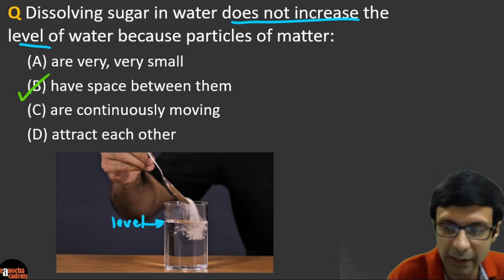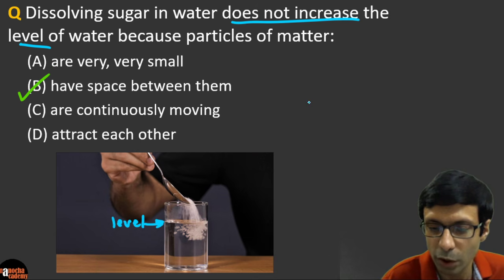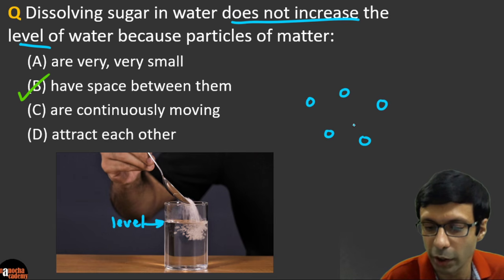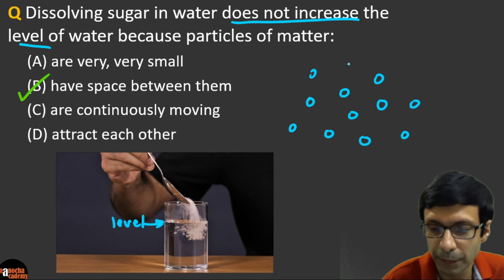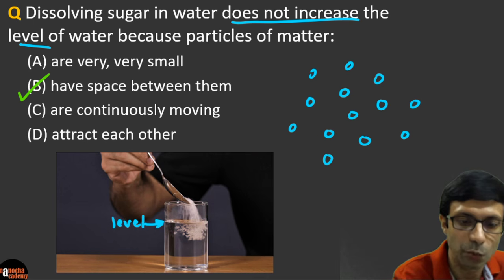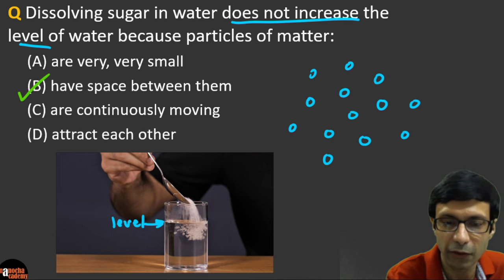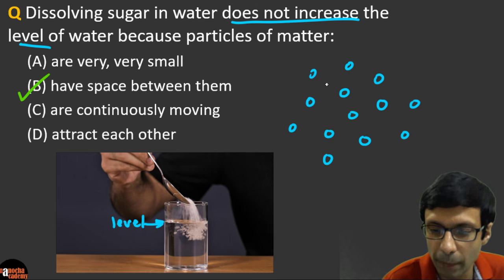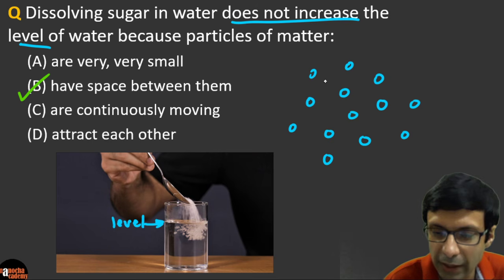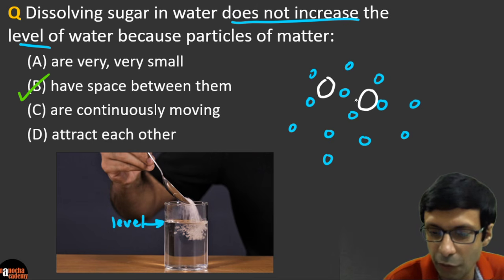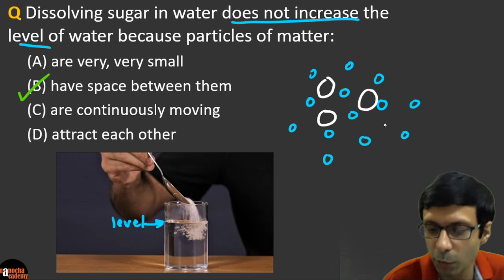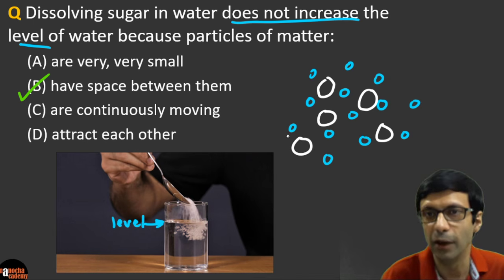So let's try to understand what this means. When you consider water here, let's say these are the water particles that I'm drawing, or water molecules, right? So these are all the tiny, tiny water particles. And when the sugar particles, which I'm going to show in pink color here, or let me use white, the color of sugar. So when you put the sugar particles and you dissolve it, the sugar grain is going to break up into tiny, tiny particles, and I've drawn them a little bit bigger than the water molecules. It's going to go and fill in the space here.